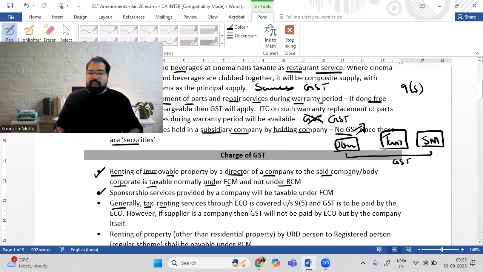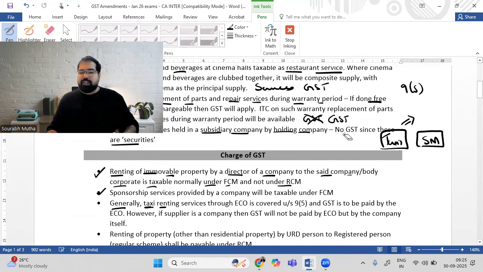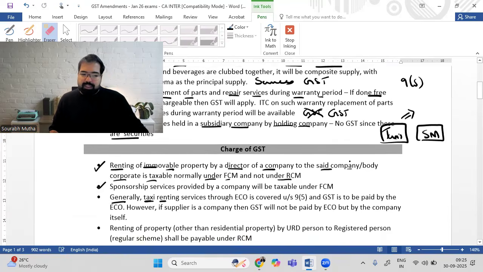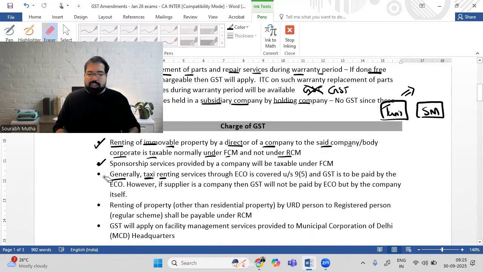Now, in this case, if from the e-commerce operator you have booked something called taxi renting, then in that case the supplier is liable to pay GST and not the e-commerce operator, but the company itself. So if this taxi renting company is a company, then this company will pay the GST to the government. This is what they mean by this. This is also a small change, but not a very important change. The first two are more important.